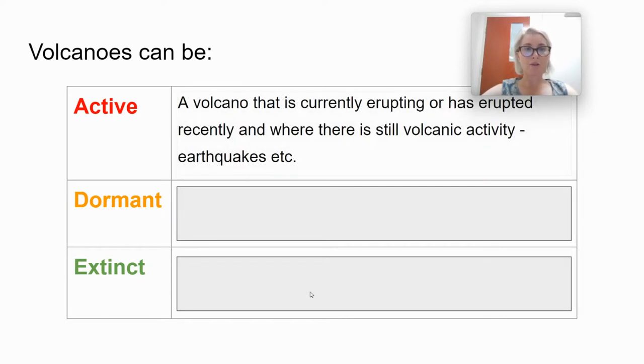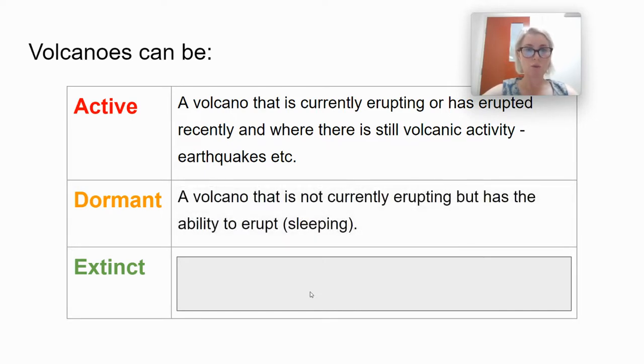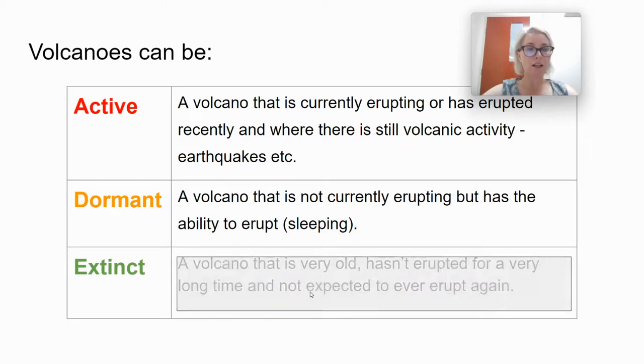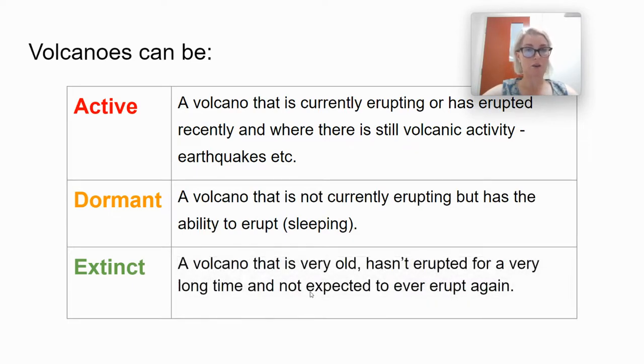Now, volcanoes, all the different types, are classified in terms of their activity. So, active means that a volcano is currently erupting or has erupted recently. Okay, there's still volcanic activity, so things like earthquakes. A dormant volcano is a volcano that's not erupting currently but is sleeping because it's still able to erupt. Finally, we have an extinct volcano. Now, that's a very old volcano and it hasn't erupted for a very long time, and geologists don't expect that it will erupt again.